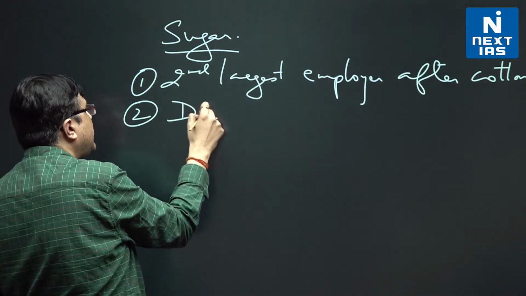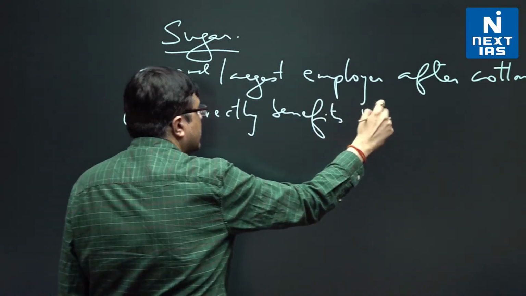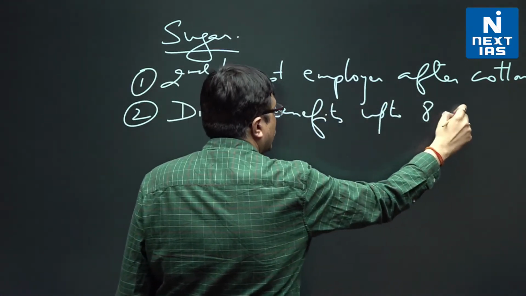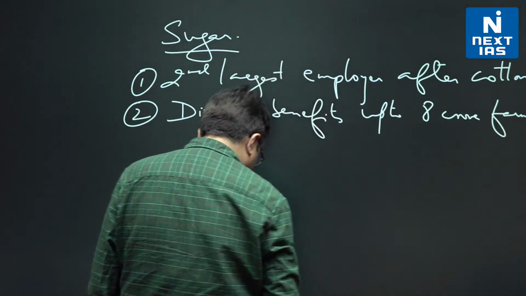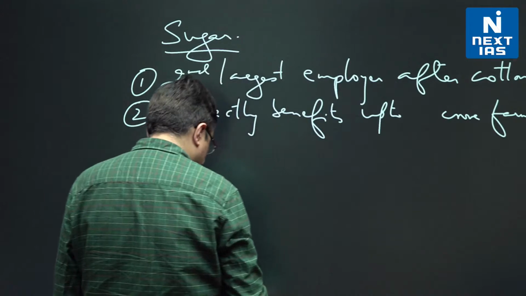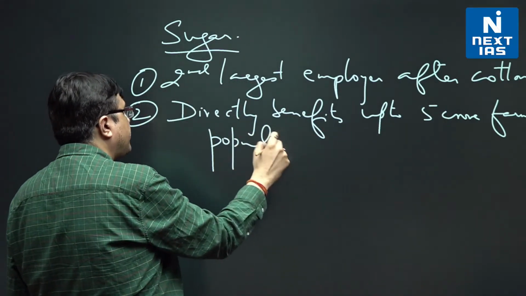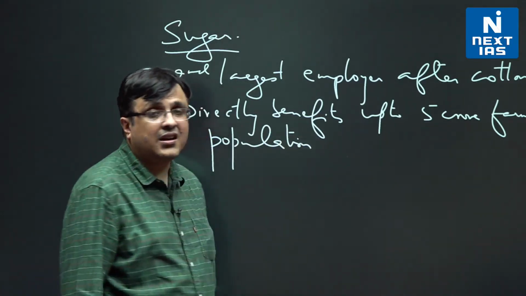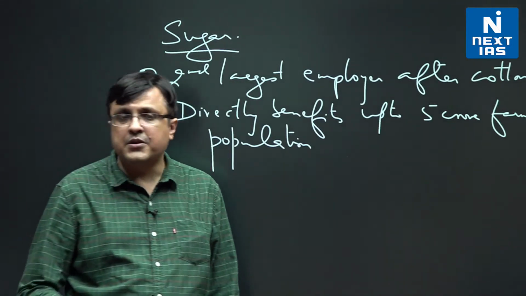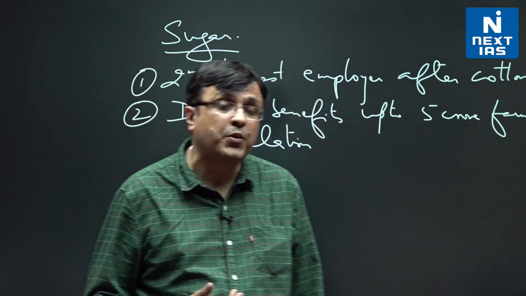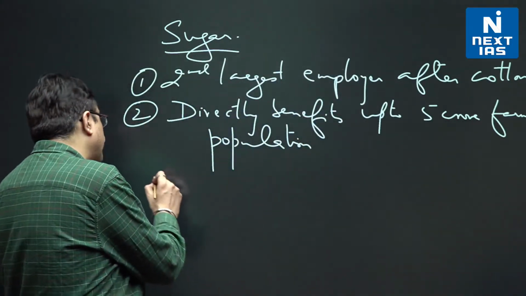Second, it directly benefits up to 5 crore farming population. That is another important thing that is there, that up to 5 crore farming population are directly benefited by the sugar sector that we have. Also, we have become a sugar surplus nation. We are the second largest producer of sugar in the world and the largest consumer of sugar in the world. That is what Economic Survey says.